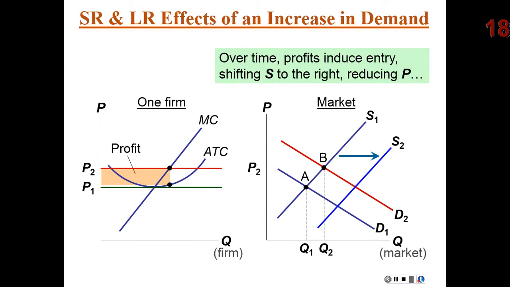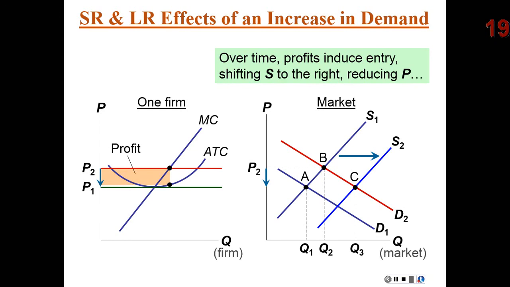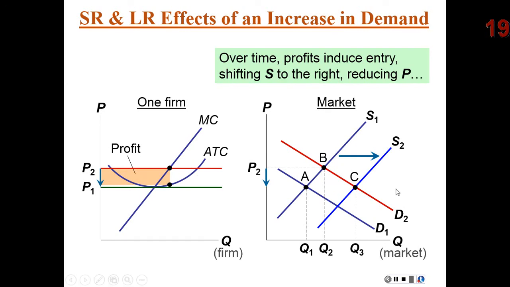When would it become not attractive to enter the market anymore? When price dropped below the original price of P1, which means our supply curve would only shift until the price would fall back to its original price of P1. Because once it gets there, that would be zero economic profits, and there would be nothing to attract additional firms. Now the increase in supply, what does that do to our competitive firm?